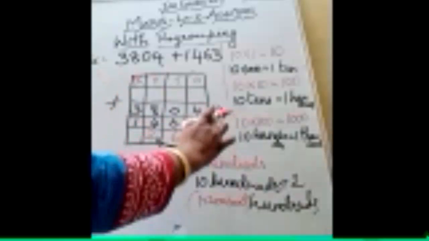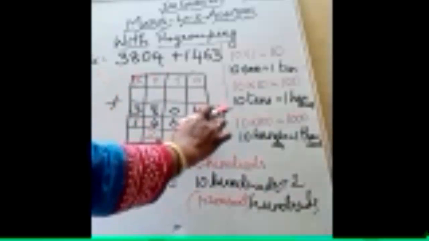So the digit that falls in the hundreds place is 2, and that 2 goes in the hundreds place. The 1,000 moves to the thousands place as a carry over.